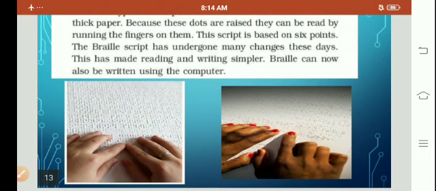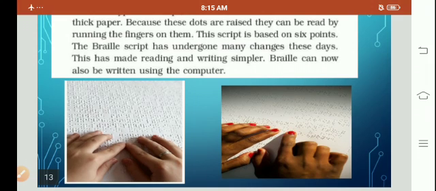So when you touch these dots, then you can read. But before that, you have to know how to use this Braille script. You can also use this script by computer. Now there are some changes and improvements made in the script, but this script was invented by Louis Braille, who belonged to France. So when we run the fingers on this script, we come to know about the different letters, and this is how the blind people are able to read.